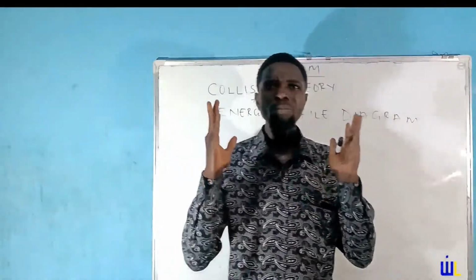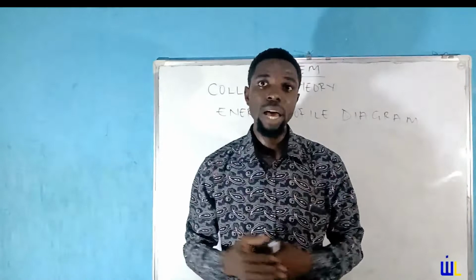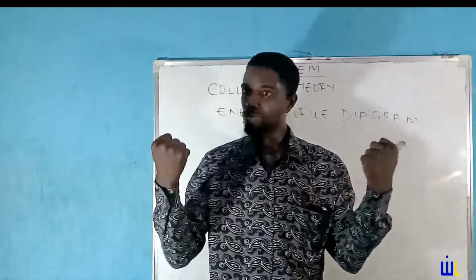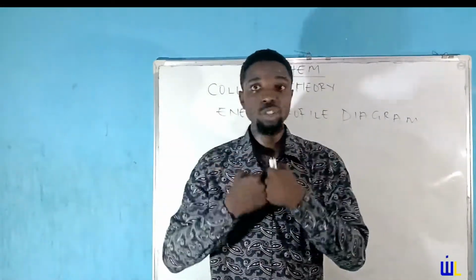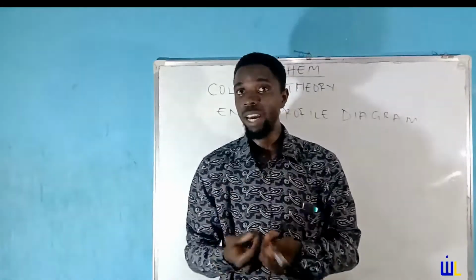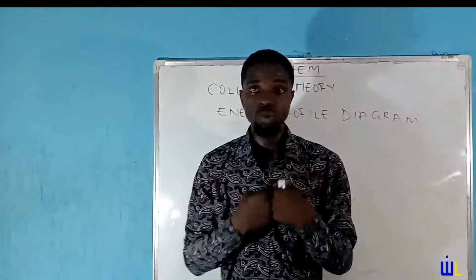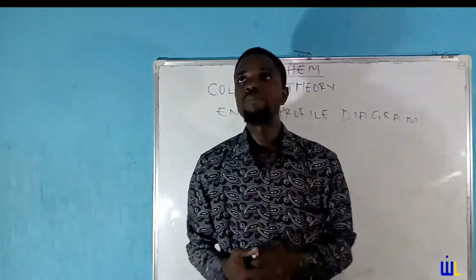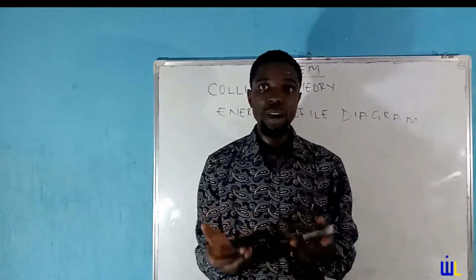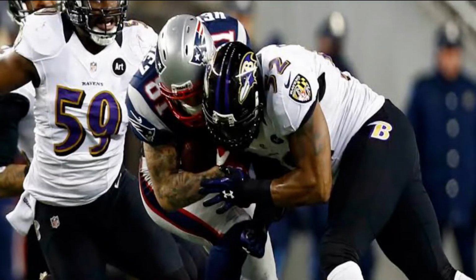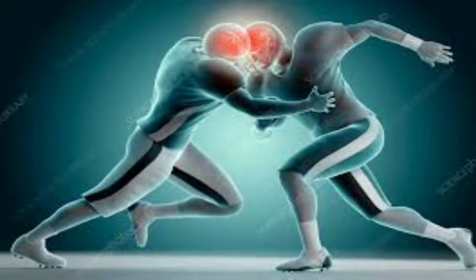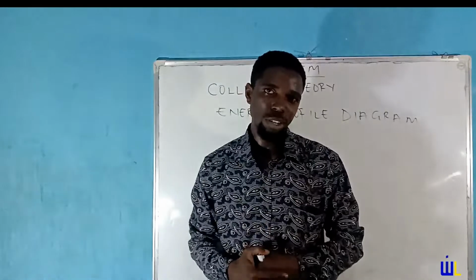Now, collision implies, what just happened here? When two things hit each other, that's collision. So when you say things are colliding, it means that they're actually bumping into each other. You see examples, for instance, in American football, where you find a lot of head collisions. But we're not talking about head collisions in this case. We are trying to talk about chemistry.